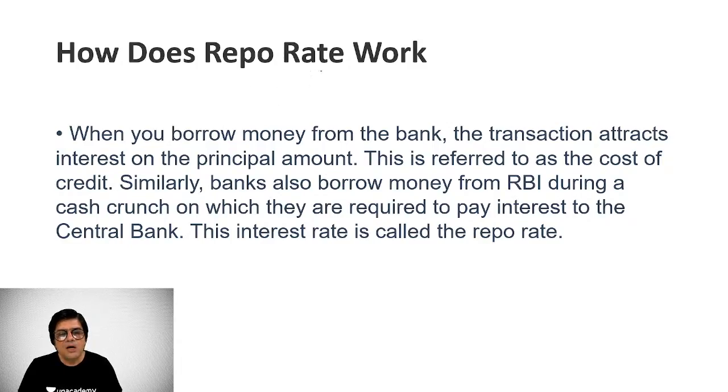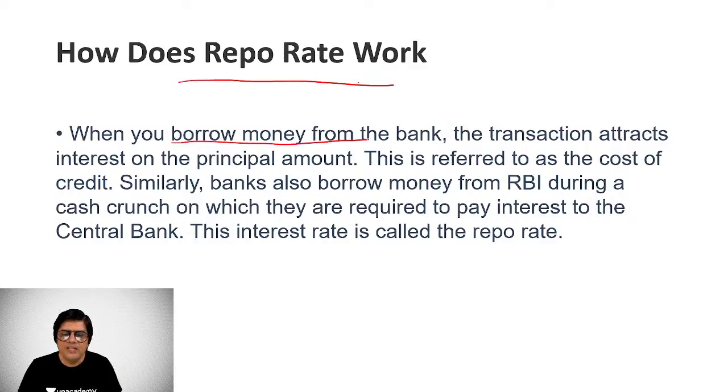So now how does repo rate work? It's very simple. If repo rate is more, then banks are discouraged to borrow more from the Reserve Bank, and that would reduce liquidity in the market. And once liquidity is less, then naturally inflation will be controlled, because money is less, the demand will be less, the inflation will be less, right?